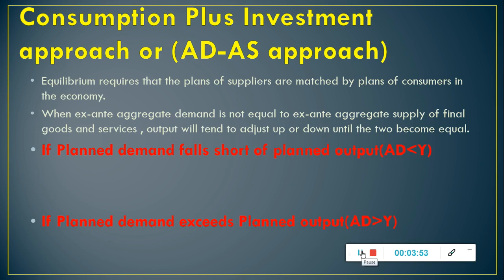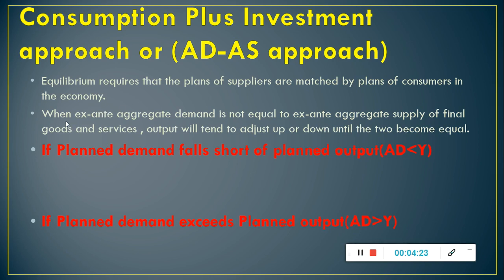We can say that equilibrium level of income or output is that level of income or output at which planned aggregate demand is equal to planned aggregate supply, and it is also called as the effective demand. It is called effective as it is equal to aggregate supply. Effective aggregate demand refers to that level of aggregate demand which is equal to aggregate supply.